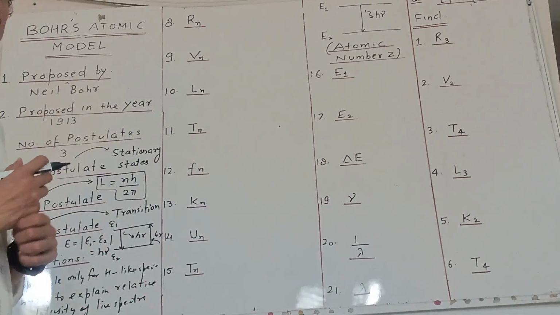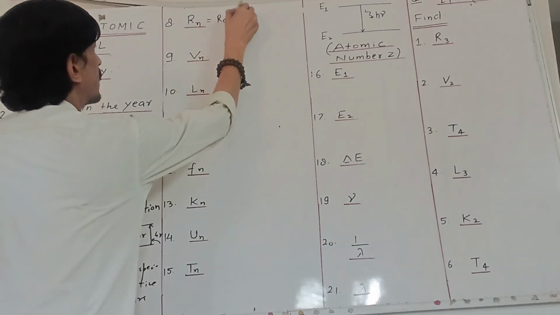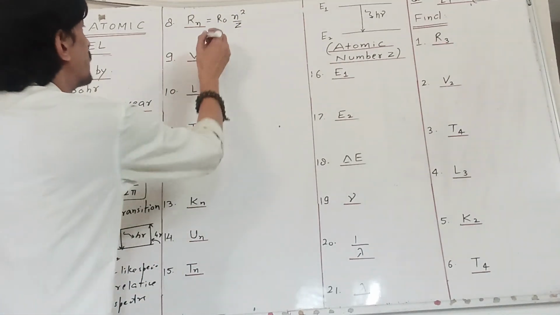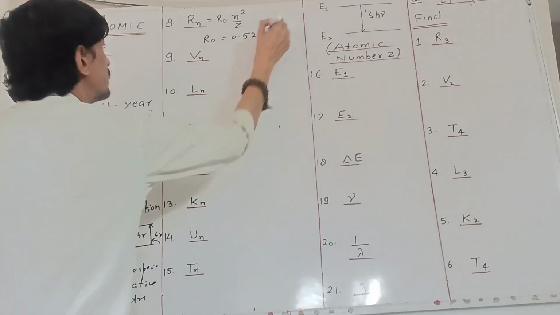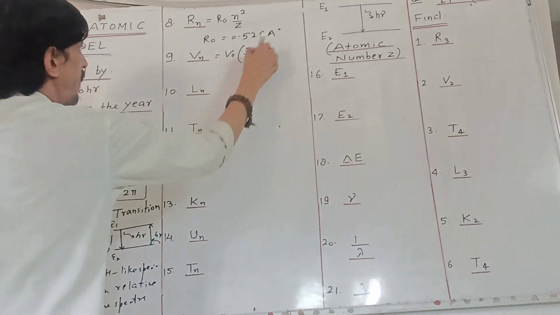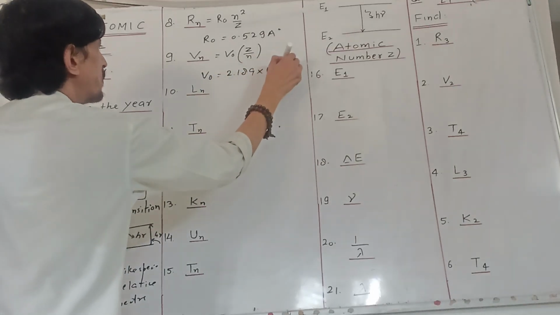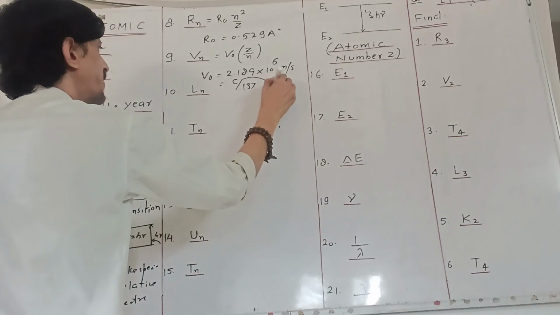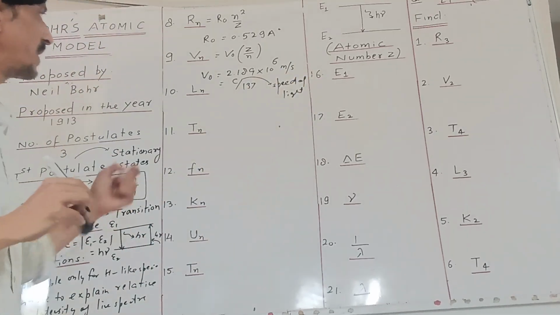Next, there are certain parameters of electrons. The first is the radius in the nth state. It is equal to R naught n square by Z, where n is the energy state and Z is the atomic number. R naught here is 0.529 angstrom. Now the speed of the electron in the nth state is V naught into Z by n, where V naught is 2.189 into 10 to the power 6 meter per second, which is also C divided by 137. C is the speed of light. This is how we can find the speed of an electron in the nth orbit.